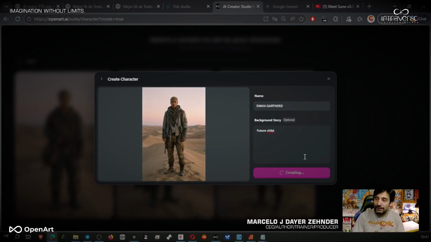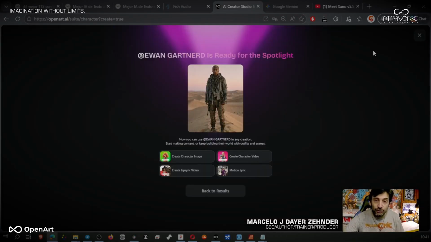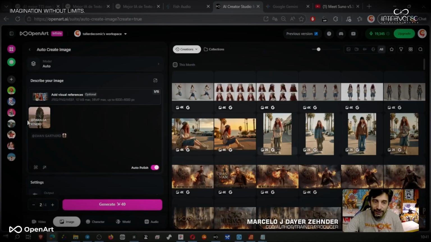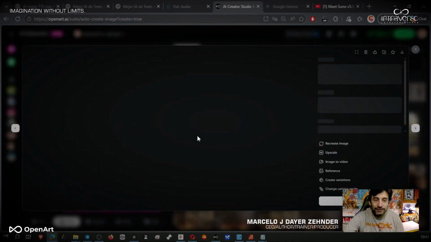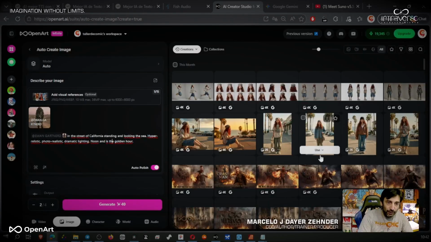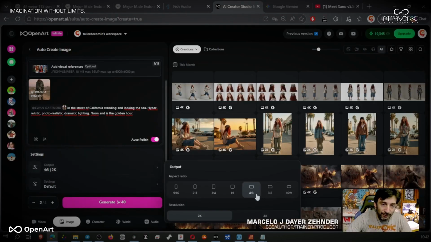Once we hit create, this character will be added to the character lineup. That's it. The character is totally and completely created, and if we want, we can choose one of these options. I'm gonna choose to create an image, and what I'm gonna do is take this same prompt that's right here. Perfect. We have everything we need. The size is set to 4:3. I recommend changing this to 16:9.